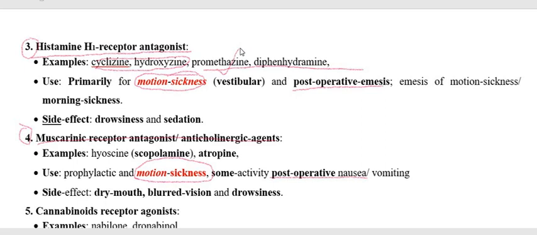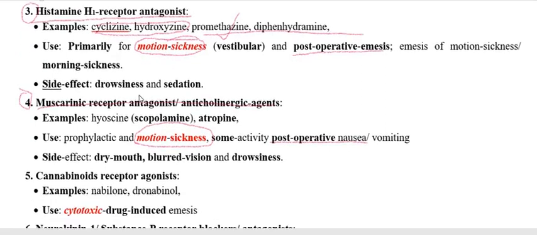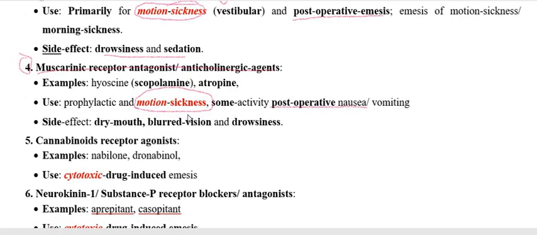The drug with the trade name Phenergan possesses the promethazine compound. This drug, I already mentioned, is used for the therapy of motion sickness, and the side effect is drowsiness and sedation. Now we have to go through the muscarinic receptor antagonist or anticholinergic.